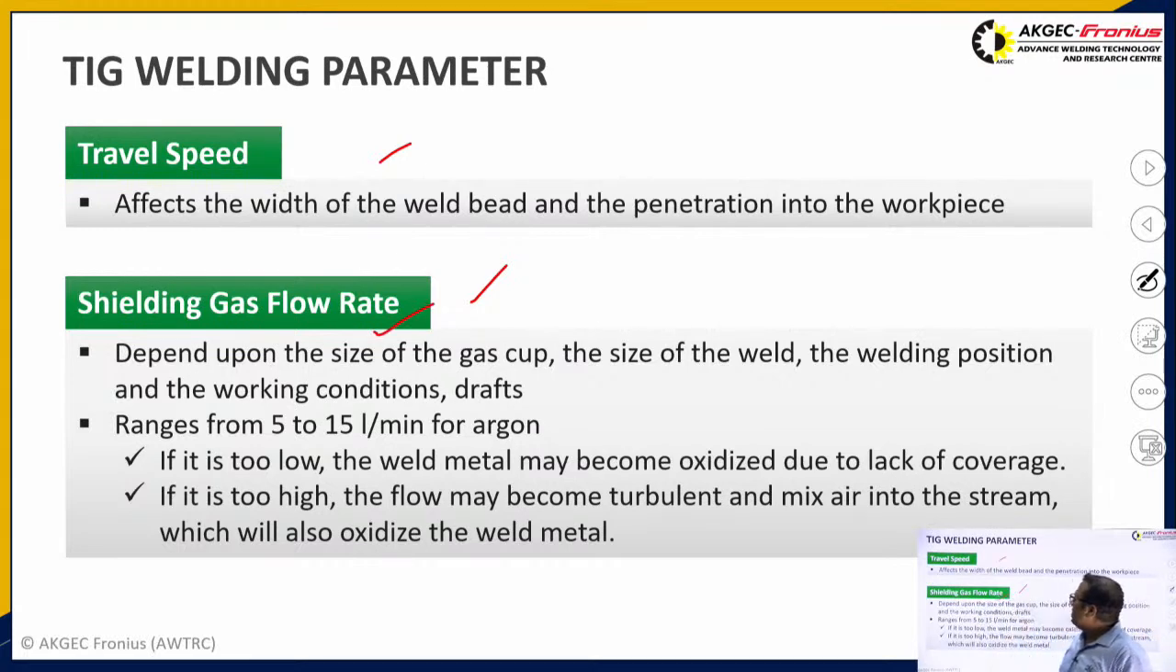Then the second parameter is the shielding gas flow rate. The unit is liters per minute, and it ranges from 5 liters per minute to 15 liters per minute. And this shielding gas flow rate actually depends upon the size of the gas cup, the size of the weld, the welding position, and the working conditions, and so on.